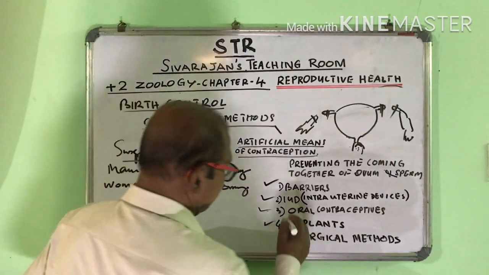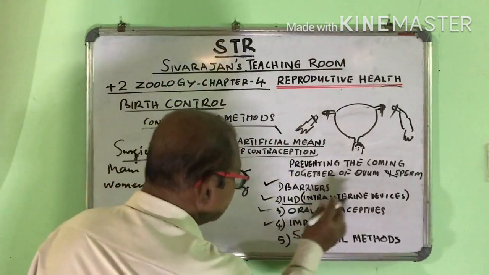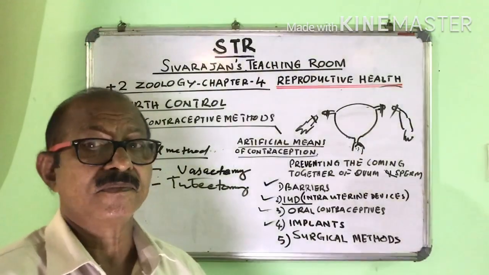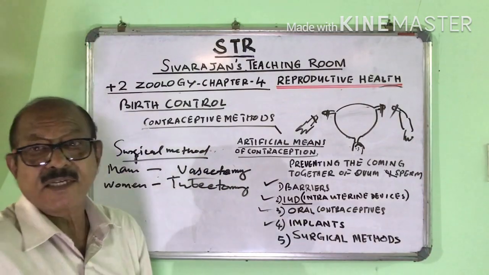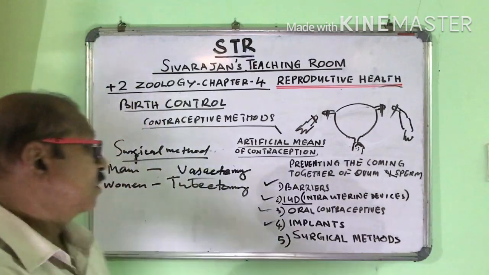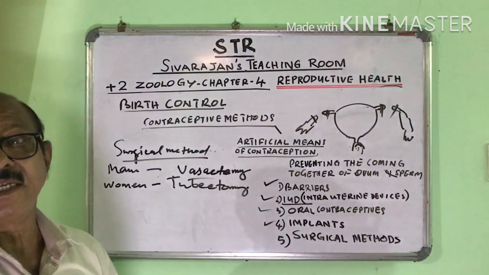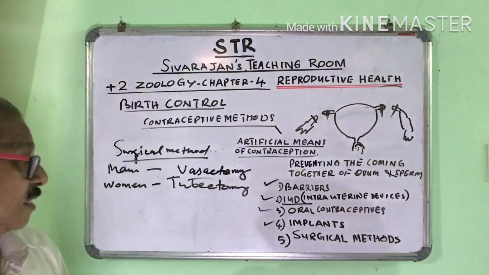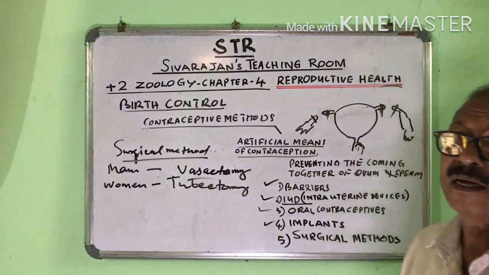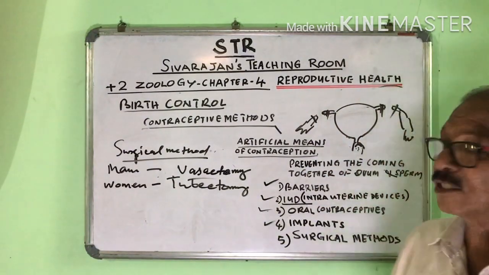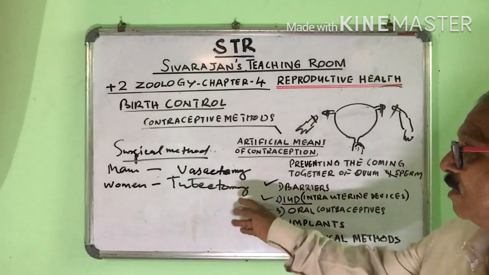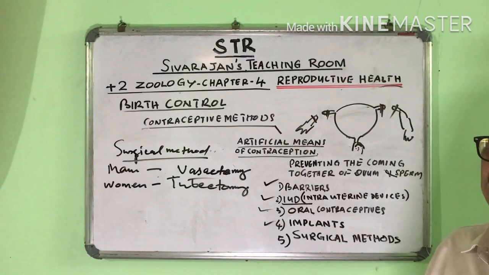In using implants, in using IUD, it needs the expertise of a well-experienced doctor or a senior nurse who is well experienced. So in artificial means of contraception, it needs expertise. It needs the expertise of an efficient doctor or a nurse. So these are the different methods of artificial contraception.